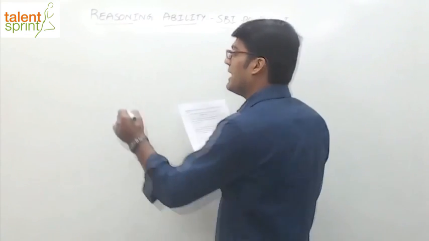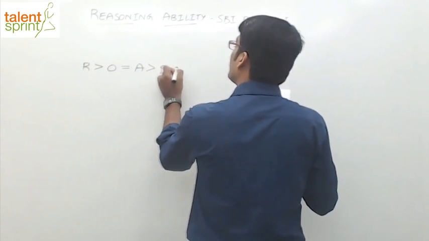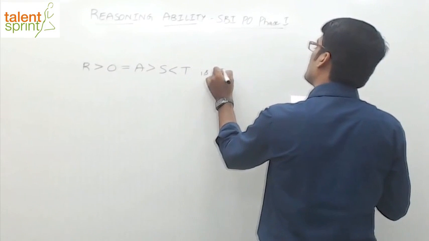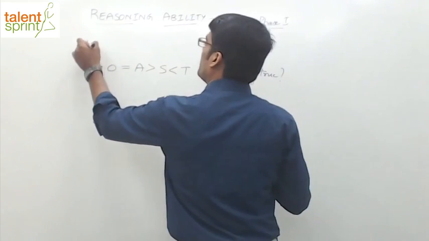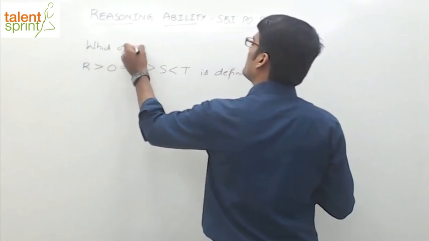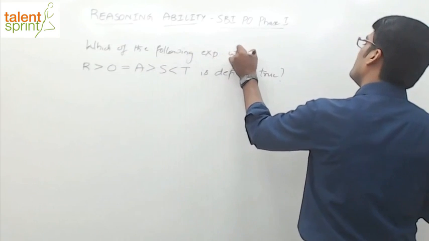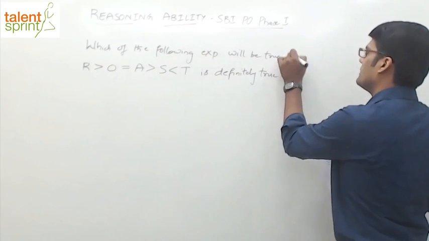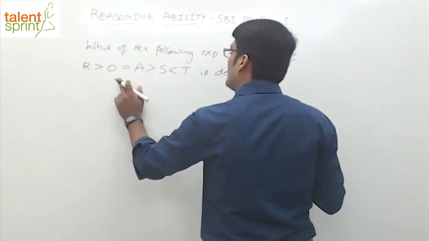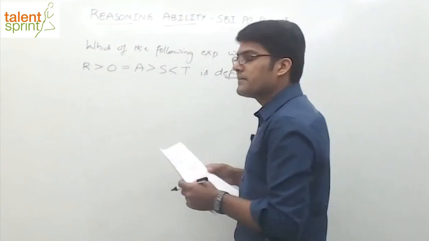See, the question says, which of the following expressions will be true if the expression, I'll put the expression here, R greater than O equals to A greater than S less than T is definitely true, right? Which of the following expressions will be true if this given expression is definitely correct? Which of the following expressions are going to be correct?